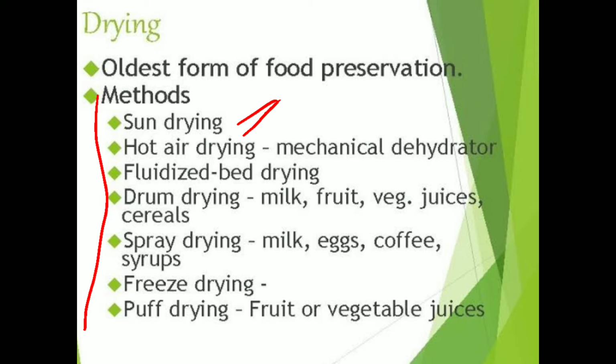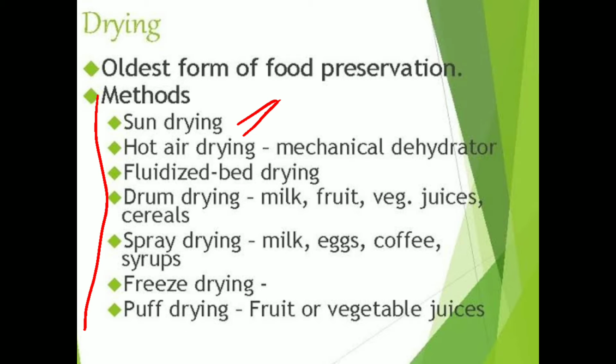Papads come from pulses. In Bengali we call it bori or bodi; giving bodi of dal is very common in Bengal. All these foods are the result of sun drying.